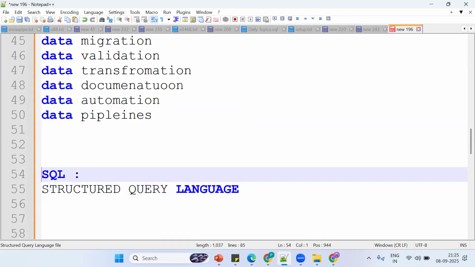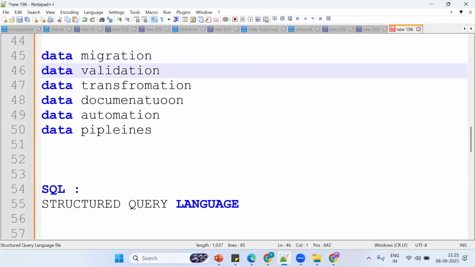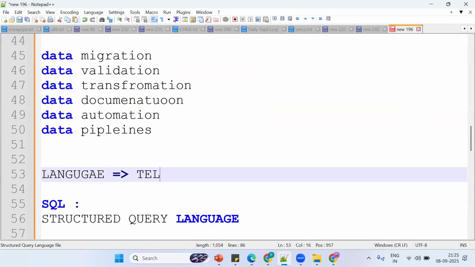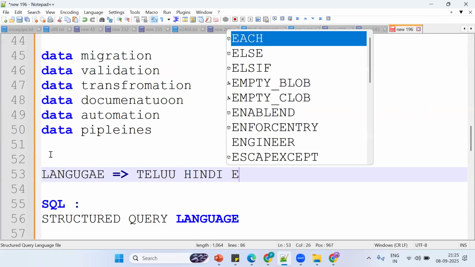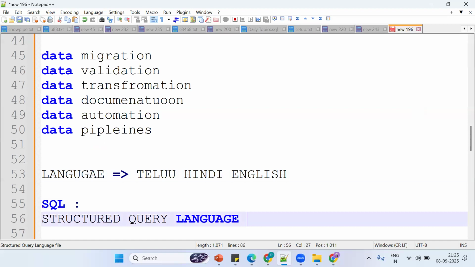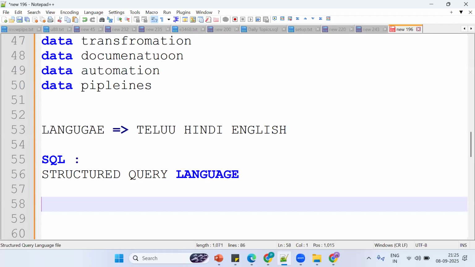Got the point. So what we need to understand is that SQL is nothing but a structured query language. Why do we require SQL? If I want to communicate with you guys, I can communicate by using a language, any language like Telugu, Hindi, English, anything. Same thing now: I want to communicate with a database, with a data warehouse or Snowflake. How can I communicate? By using the concept of SQL.